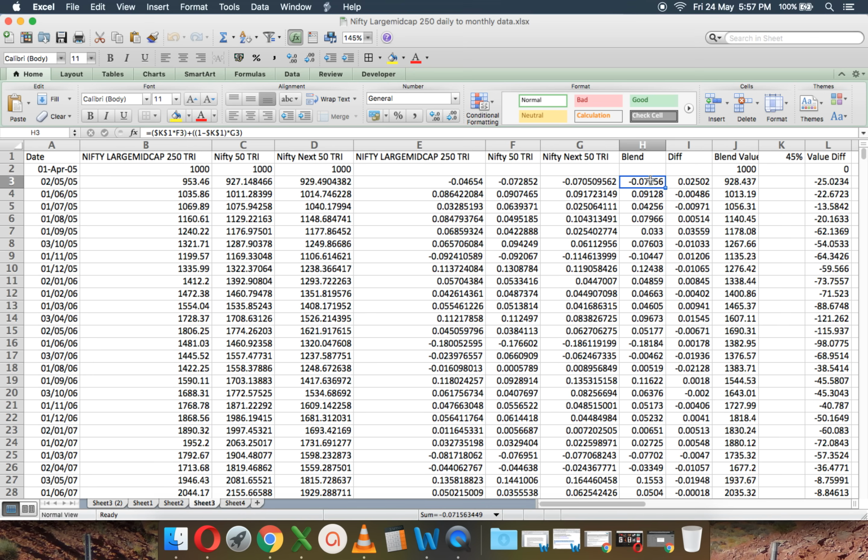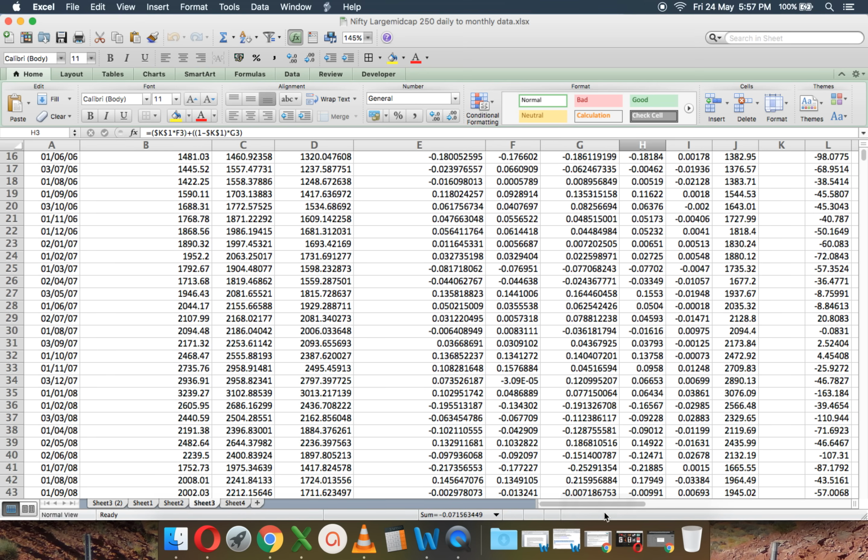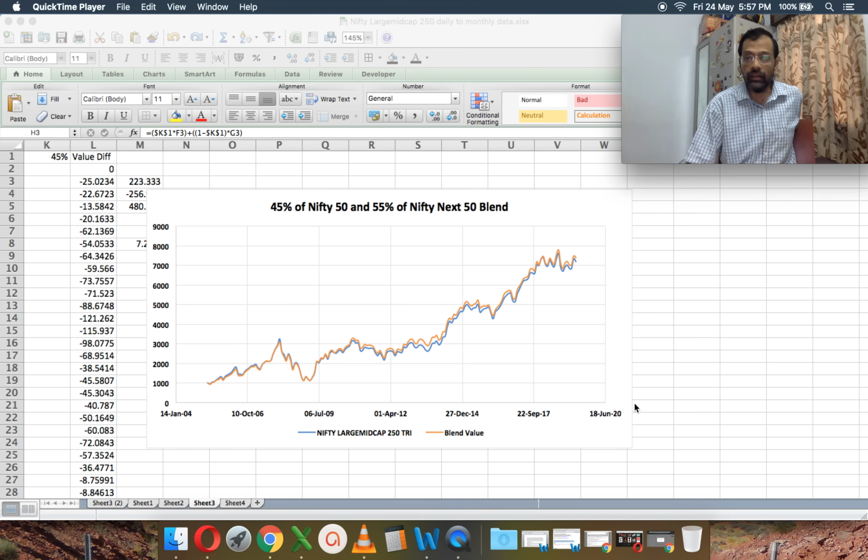And from this blend monthly return, starting with a blend index value of 100, I've gone on to replicate the index movement, and you can see the index movement here. That's the index movement for 45% of Nifty 50 and 55% of Nifty Next 50. This is using monthly returns, which means that I'm rebalancing the index to this proportion every month.